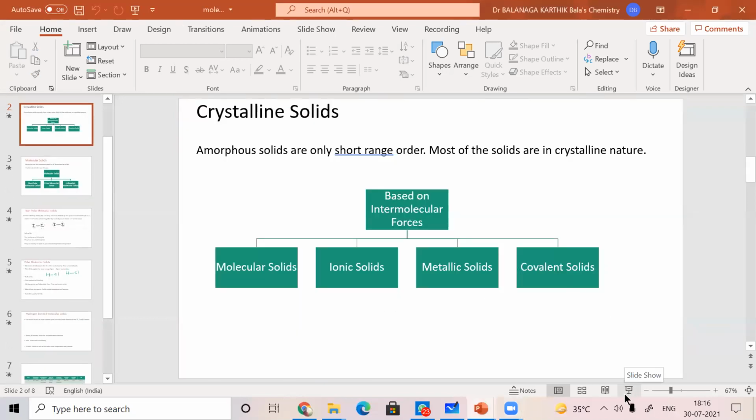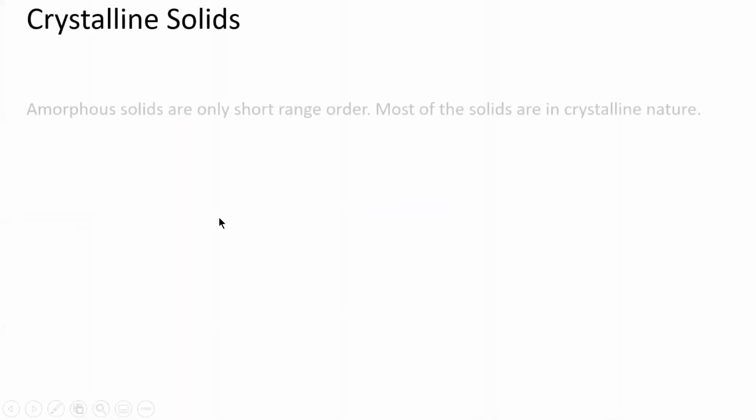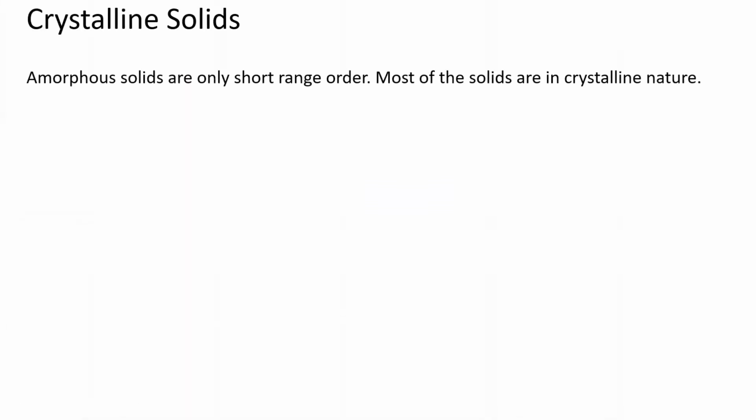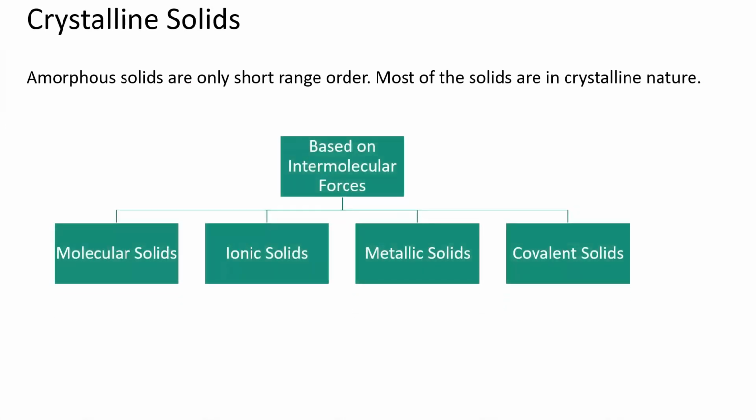This is crystalline solids. Amorphous solids have only short range order, we know that. Most natural materials are generally crystalline in nature. Based on intermolecular force of attraction, they can be classified into molecular solids, ionic solids, metallic solids, and covalent solids.